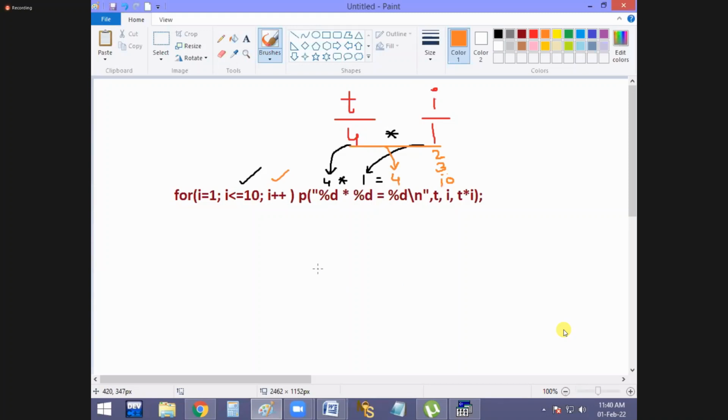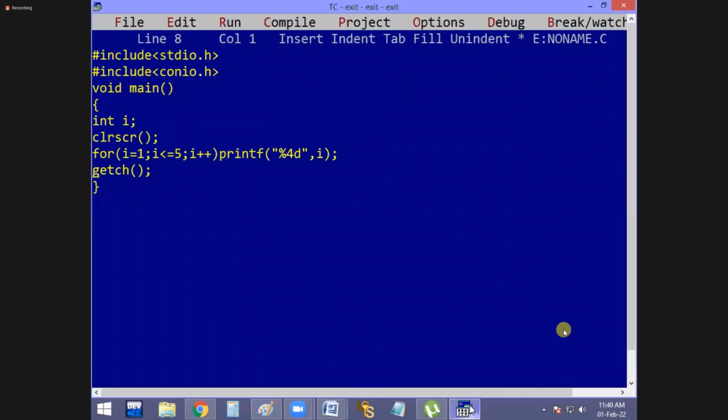Say yes or no, everyone understood or not? First percentage D is replaced with the table number, and into is printed as it is. The second percentage D is replaced with I, and the I value is always going to increment, or not? That's to say, 1 becomes 2, 2 becomes 3, like that. How many times? 10 times, or not? And now T into I. T value starting 4, I value starting 1. 4 ones are 4. Later I plus plus 2. 4 twos are 8, 4 threes are 12. Okay, 4 into 10. That's all. See that, guys? Your table completed, or not?